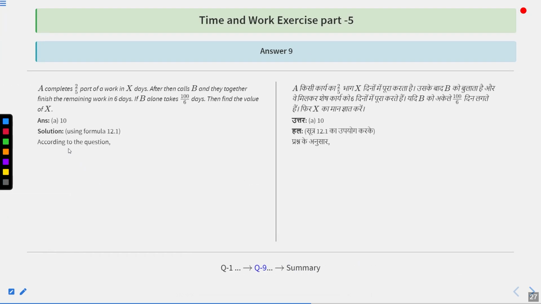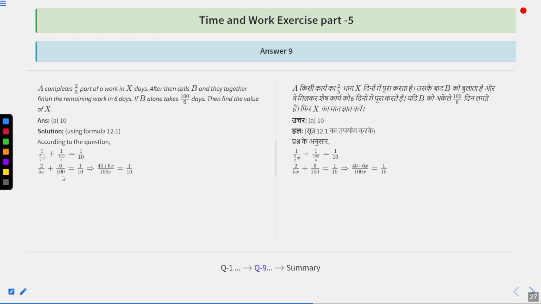Next, according to the question, if B works alone, he takes 100 upon 6 days. Then find the value of X. So we can frame an equation: 1 upon 5 upon 2x plus 1 upon 100 upon 6 days equal to 1 upon 10. So here 2 upon 5x plus 6 upon 100 becomes equal to 1 upon 10.